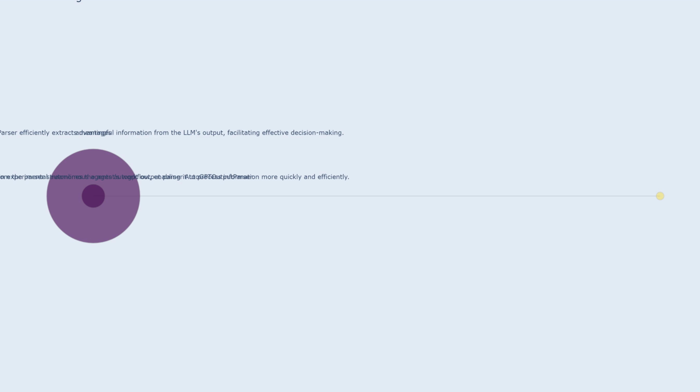The autogpt output parser effectively extracts meaningful information from the LLM's output, enabling efficient decision-making. By transforming the LLM's often unstructured responses into structured data, the parser facilitates a more comprehensive understanding of the LLM's output.